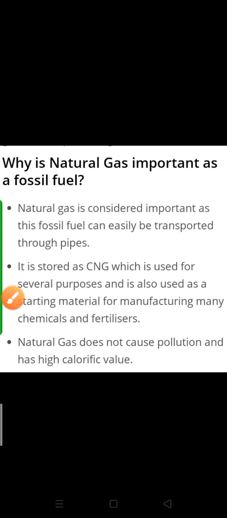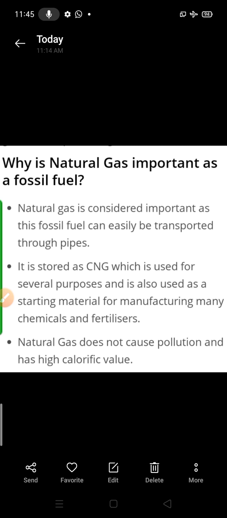Okay, why is natural gas important as a fossil fuel? Natural gas is considered important as a fossil fuel because it can easily be transported through pipes. Okay, it means it can travel through the canals also. So it is stored as CNG, which is used for several purposes. We know about it. CNG, compressed natural gas. Nowadays we are having vehicles also which can run on CNG.